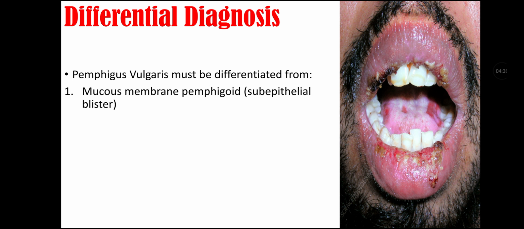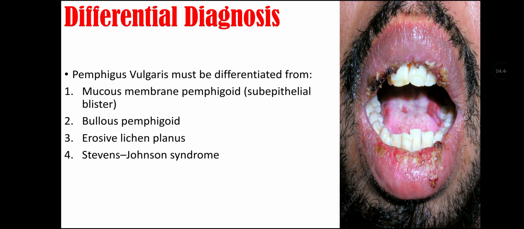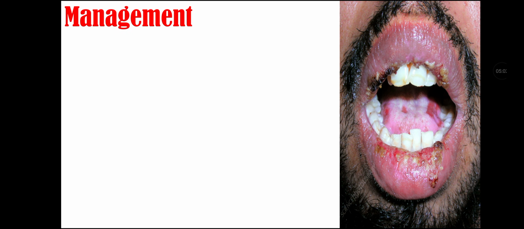Differential diagnosis of pemphigus vulgaris. Pemphigus vulgaris must be differentiated from mucous membrane pemphigoid, that is a subepithelial blister, bullous pemphigoid, erosive lichen planus, Stevens-Johnson syndrome, and erythema multiforme. And also from linear immunoglobulin A disease. So it is important to differentiate pemphigus vulgaris from all of these conditions that may be confused with it.